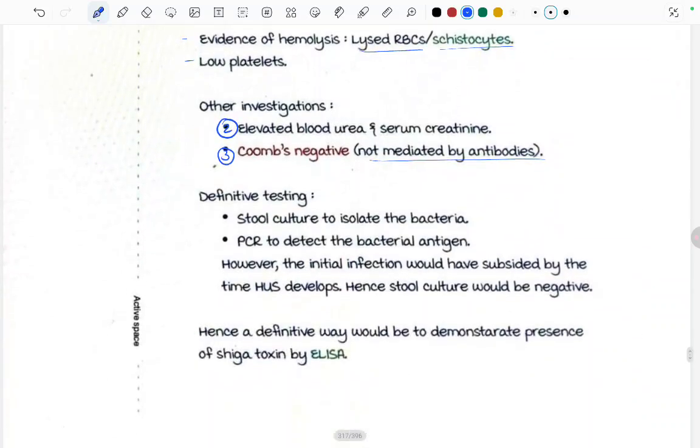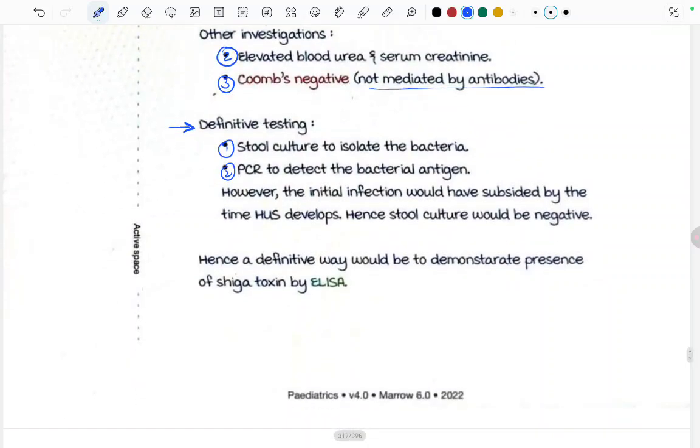For definitive testing, stool culture can be done to isolate the bacteria, and PCR to detect the bacterial antigen. However, the initial infection would have subsided by the time HUS develops, so the stool culture would be negative. Hence, the definitive way is to demonstrate the presence of Shiga-like toxin by ELISA.